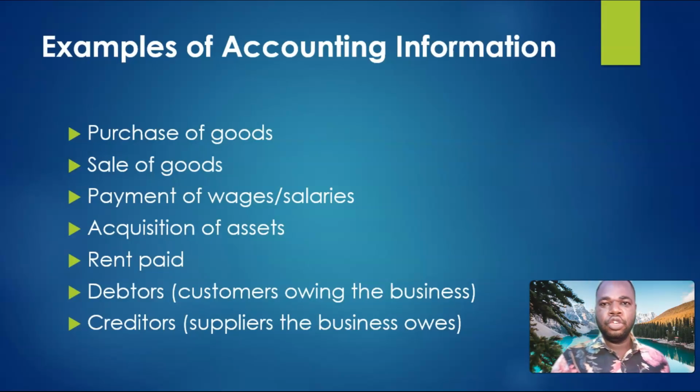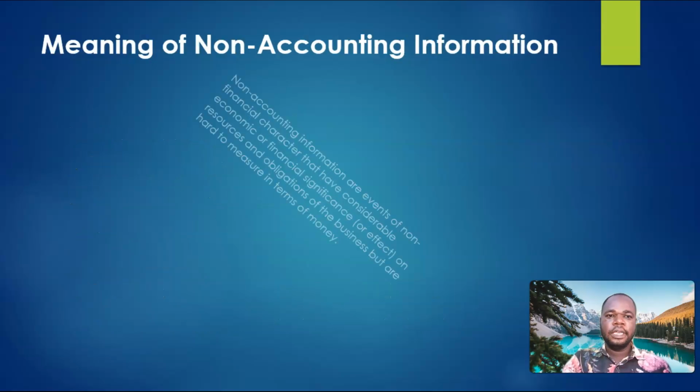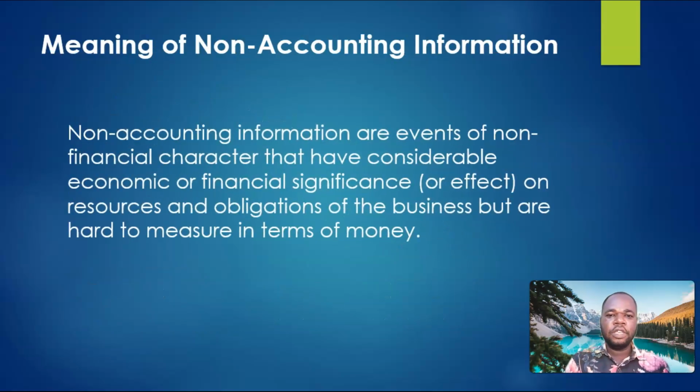Let's move on to look at what non-accounting information is. Non-accounting information are events of non-financial character that have considerable economic or financial significance on resources and obligations of the business, but are hard to measure in terms of money.